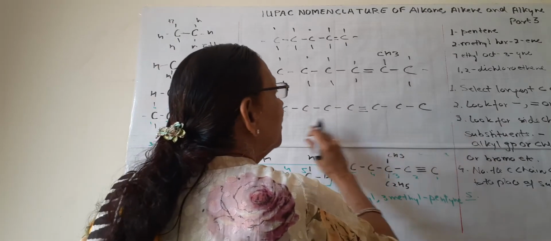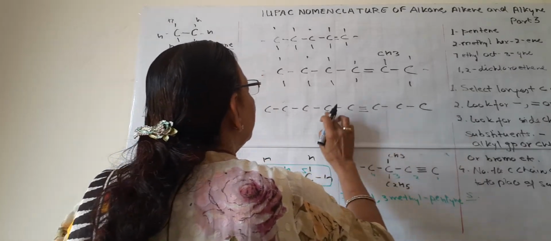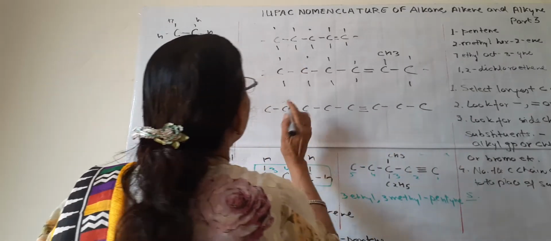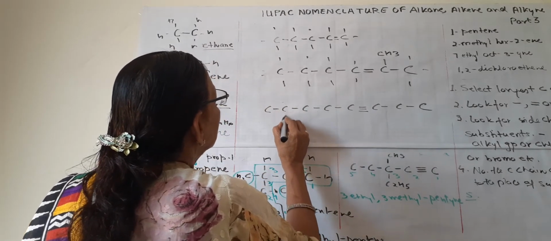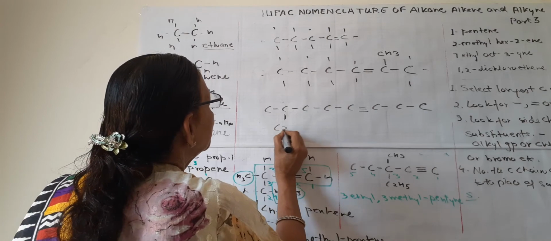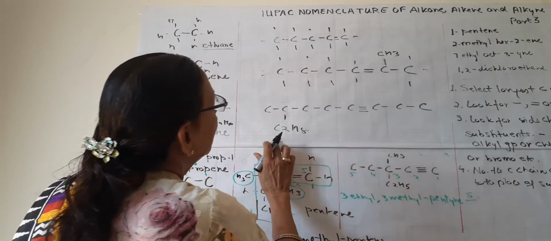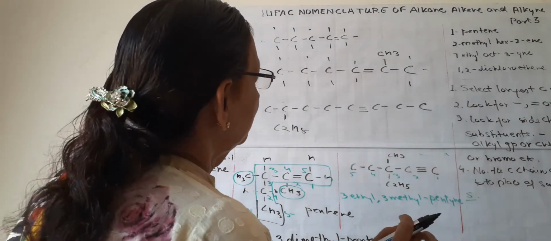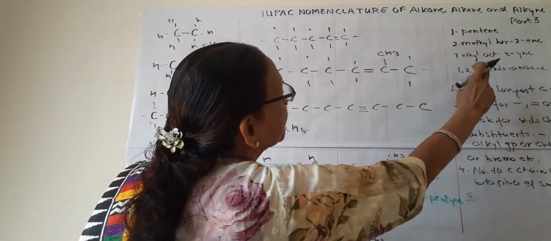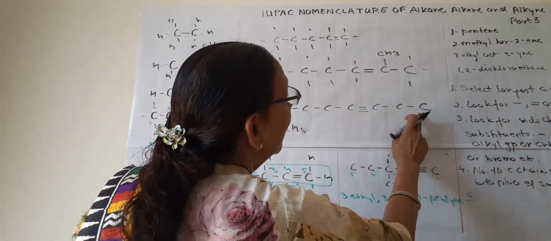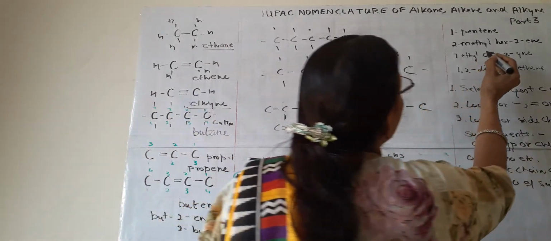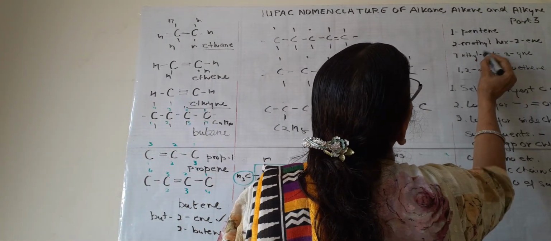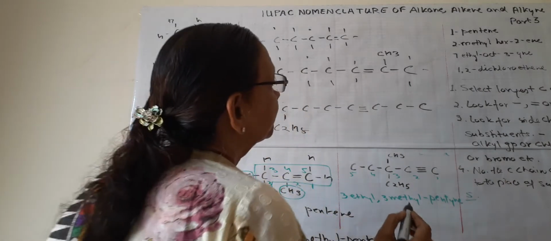So we will count from this side. 1, 2, 3, 4, 5, 6, 7. On 7th carbon, this ethyl group, C2H5 is the ethyl group. Ethyl group is present. So it is 7-ethyl oct 3-yne.